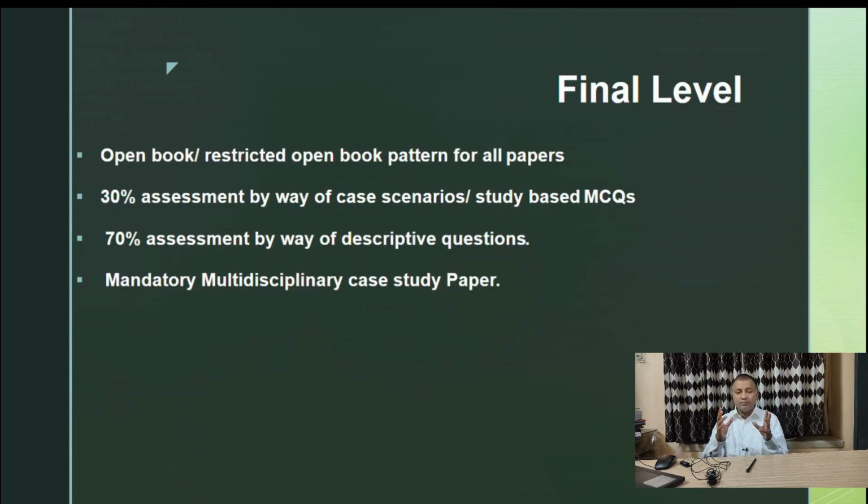So out of these 4, you have to choose any one in D. Then in the final level also, friends, 30% is assessed by way of case study, etc., MCQ, 70% descriptive, and a mandatory multidisciplinary case study paper will be there.